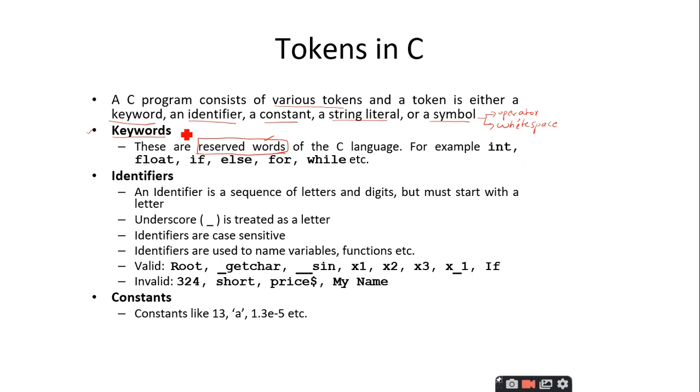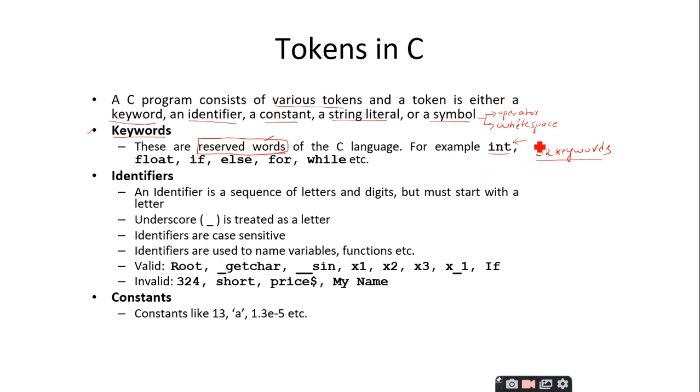In the previous session, while we were discussing the benefits of the C programming language, we told as the first point that C is a very small language which supports only 32 keywords. We will see what these keywords are in the coming slides, but you just remember that C supports only 32 keywords. Examples of the keywords are int.